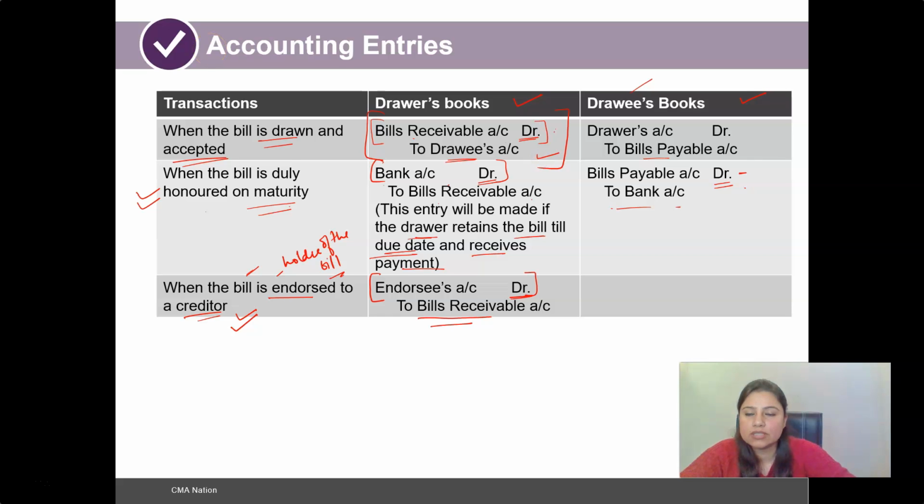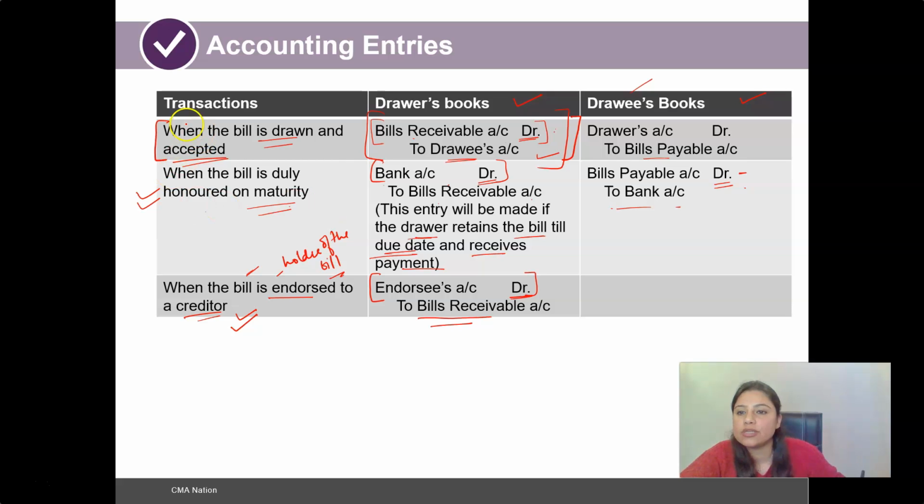So as you saw in this first case where we saw this particular entry, this entry is going to be there, and the first entry that would be passed in the drawer's books would be this only, and then on the basis of the options exercised by the drawer the entries would be subsequently done. So in the case the bill is duly honored on maturity, this entry would be passed. In case the bill is endorsed to a creditor, this entry is going to be passed.